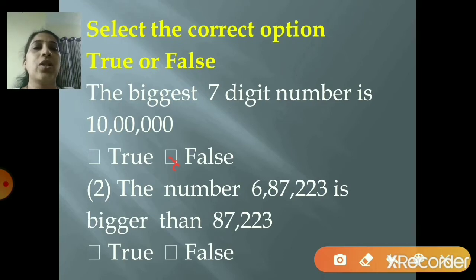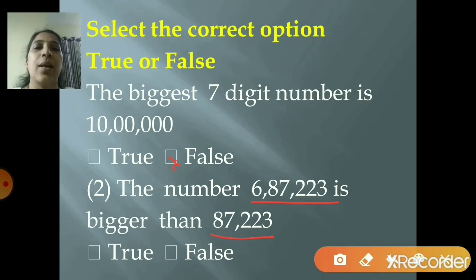You can see here there is one number and here there is one number, right? So it's a comparison. First you see how many digits both have. The first number, how many digits? 6 digits. And the number below, 87,223, is a 5 digit number. So obviously the 6 digit number is greater.